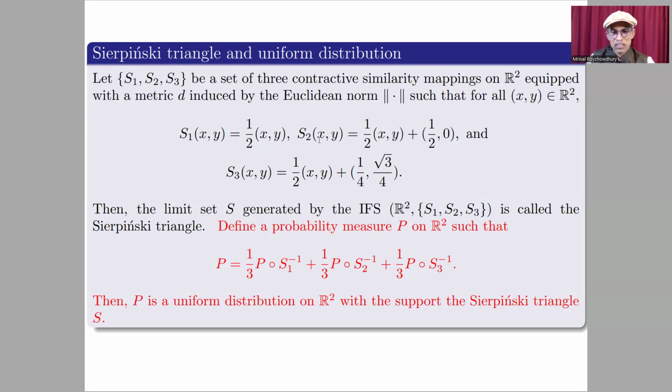S1 xy equal half xy, S2 xy half xy plus half, 0, and S3 xy is half x, y plus 1/4, 3 or 5/4. Then the limit set generated by the iterated function system S1, S2, S3 is called the Sierpinski triangle. Define a probability measure P on R square as follows. Then P is a uniform distribution on R square with the support the Sierpinski triangle.